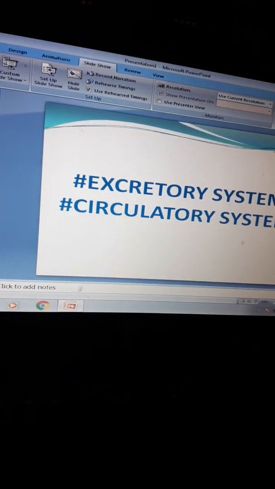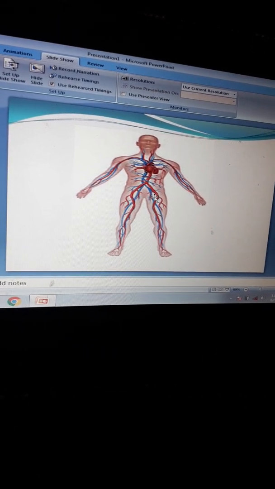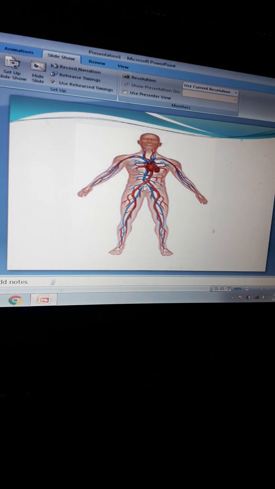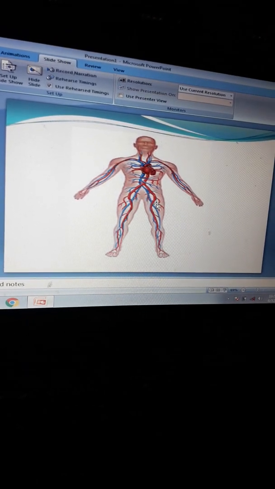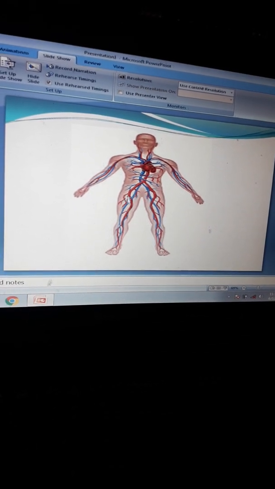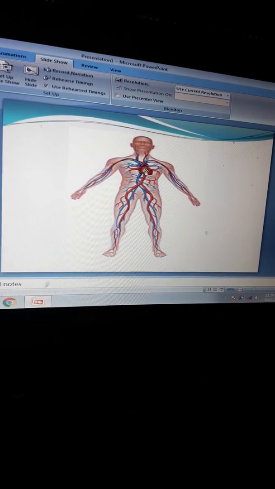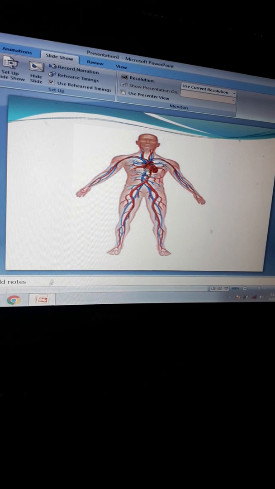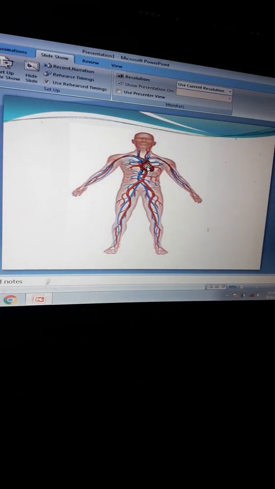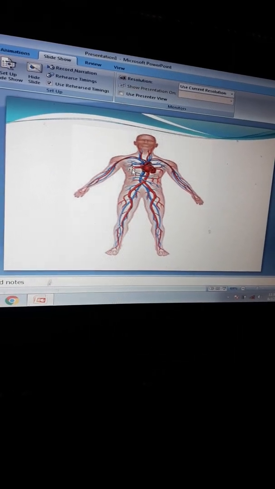Let's revise again the circulatory system. Your oxygenated or pure blood is carried by the heart to different parts of the body through blood vessels that are known as arteries, and the impure blood, or you can say deoxygenated blood, the blood that is rich in carbon dioxide, is carried from the body to the heart through blood vessels that are called veins. Now your heart pumps the impure blood, that is blood rich in carbon dioxide, to your lungs.